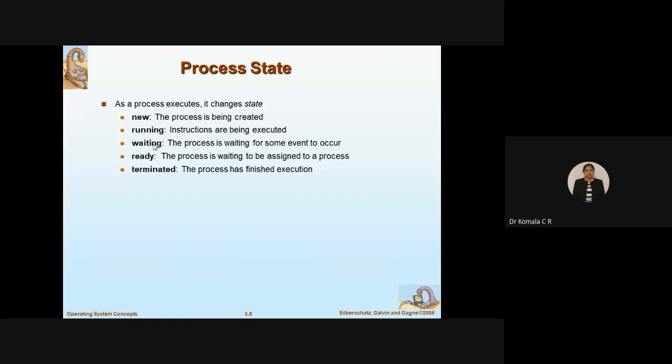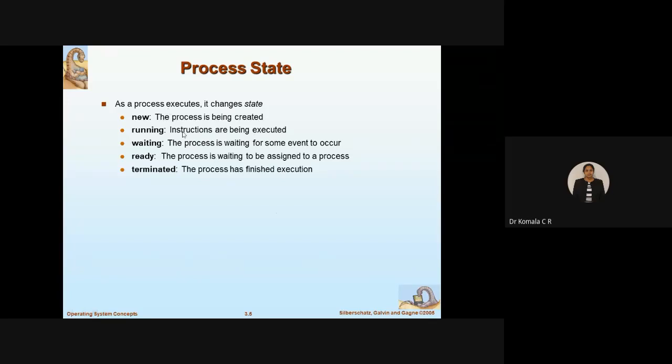Next, in between, I also go for one more state called waiting. The process is waiting for some event to occur. Assume that I have 10 processes, 10 jobs. Now, in the running state, I am executing process 1. I may complete process 1, or in between, there may be a request from some process 2. So, based on the requirement, I may complete process 1, then attend process 2, or I will stop executing process 1, then continue with process 2. So, this is called waiting state. That means your process 1 is ready to get interrupted. The CPU is ready to attend some other job also while executing the current program. So that is called waiting state.